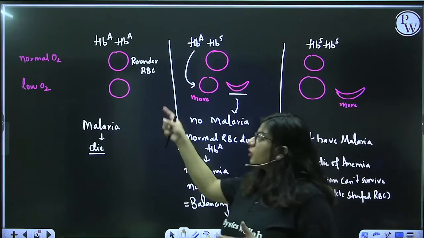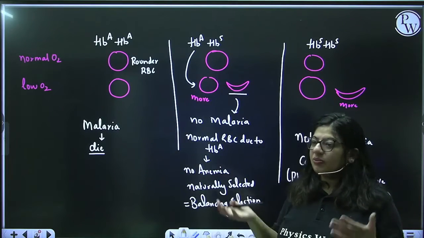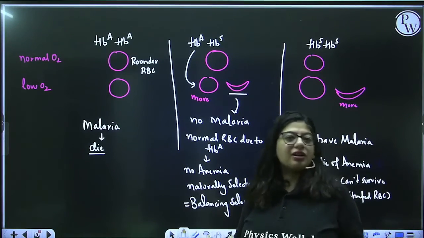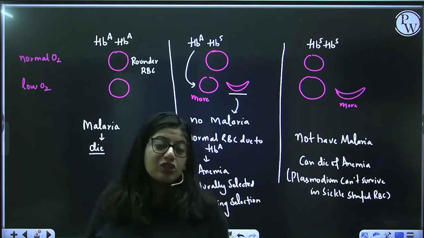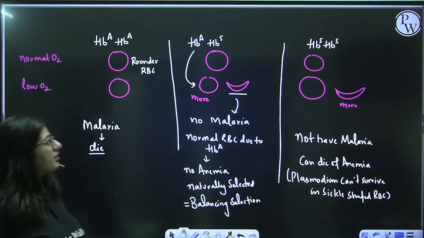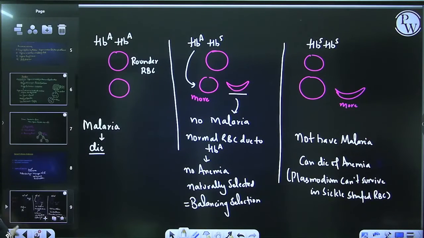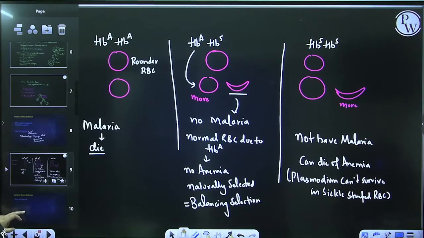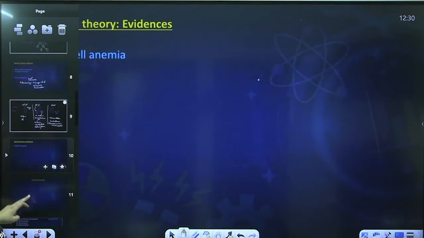In this case, because the person has rounder RBCs, plasmodium can live, malaria can occur, and the person can die of malaria. So, these are naturally selected in malaria prone regions. Which one? Heterozygous. Okay. So this was about sickle cell anemia.